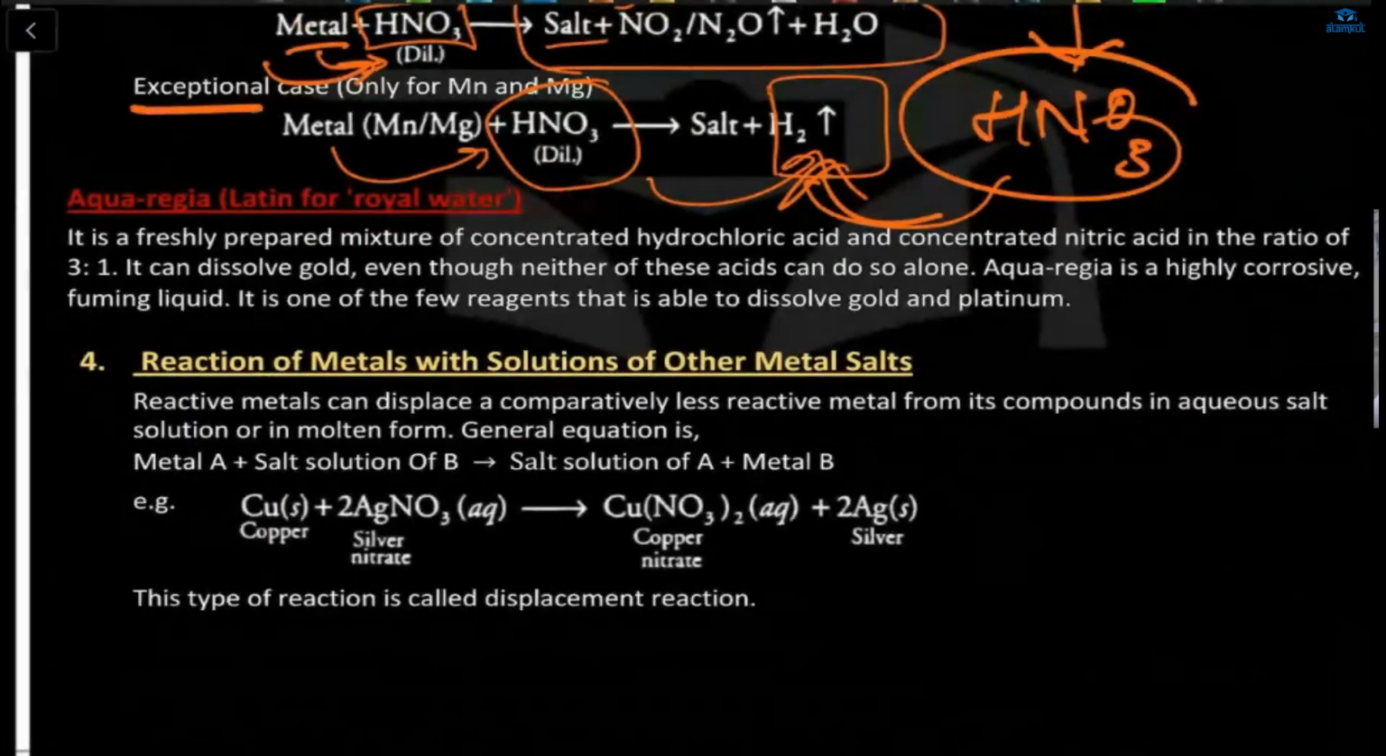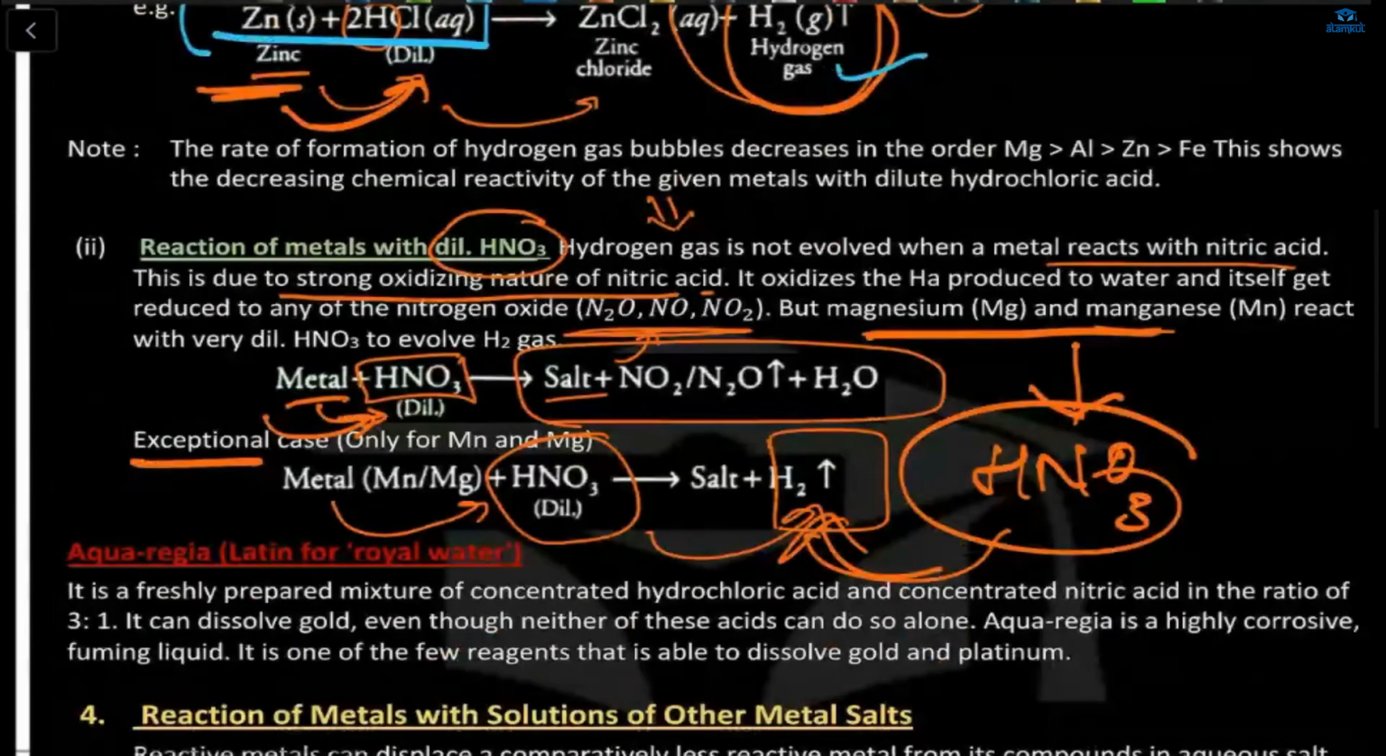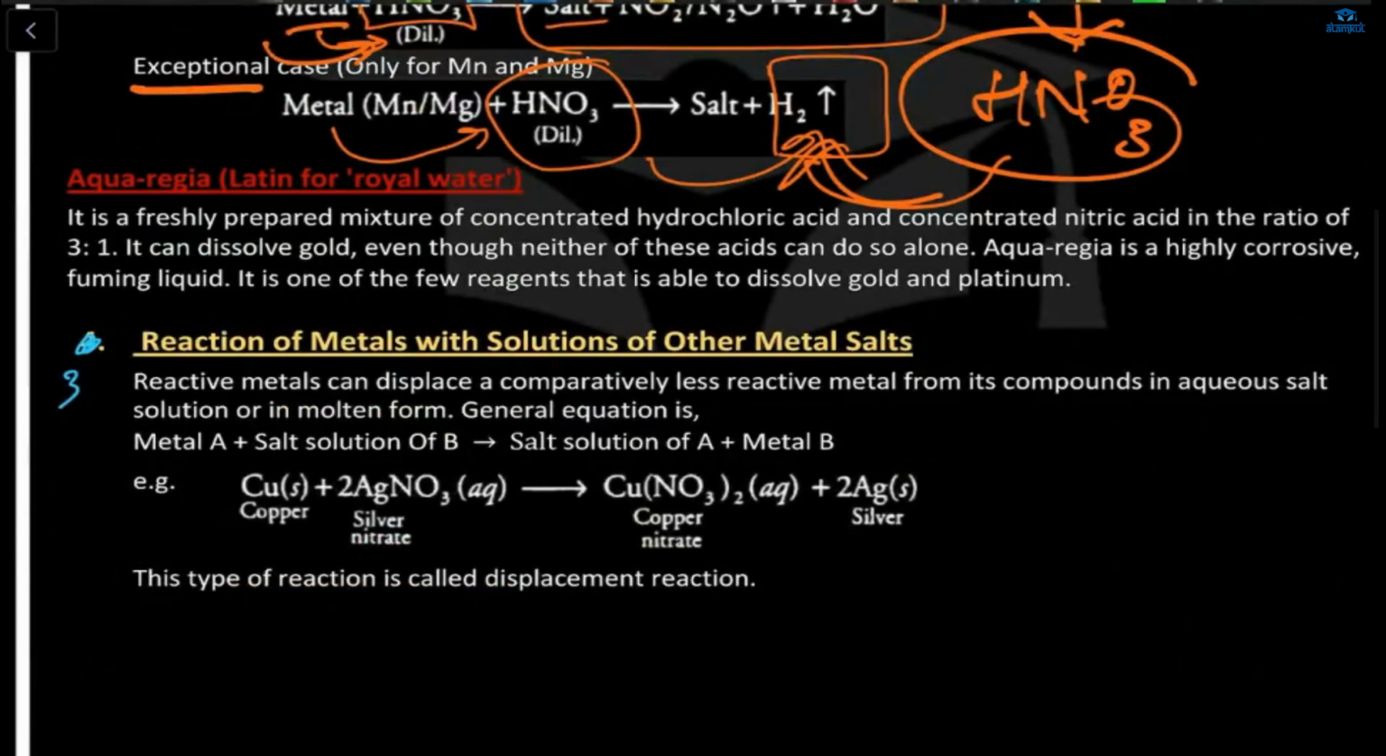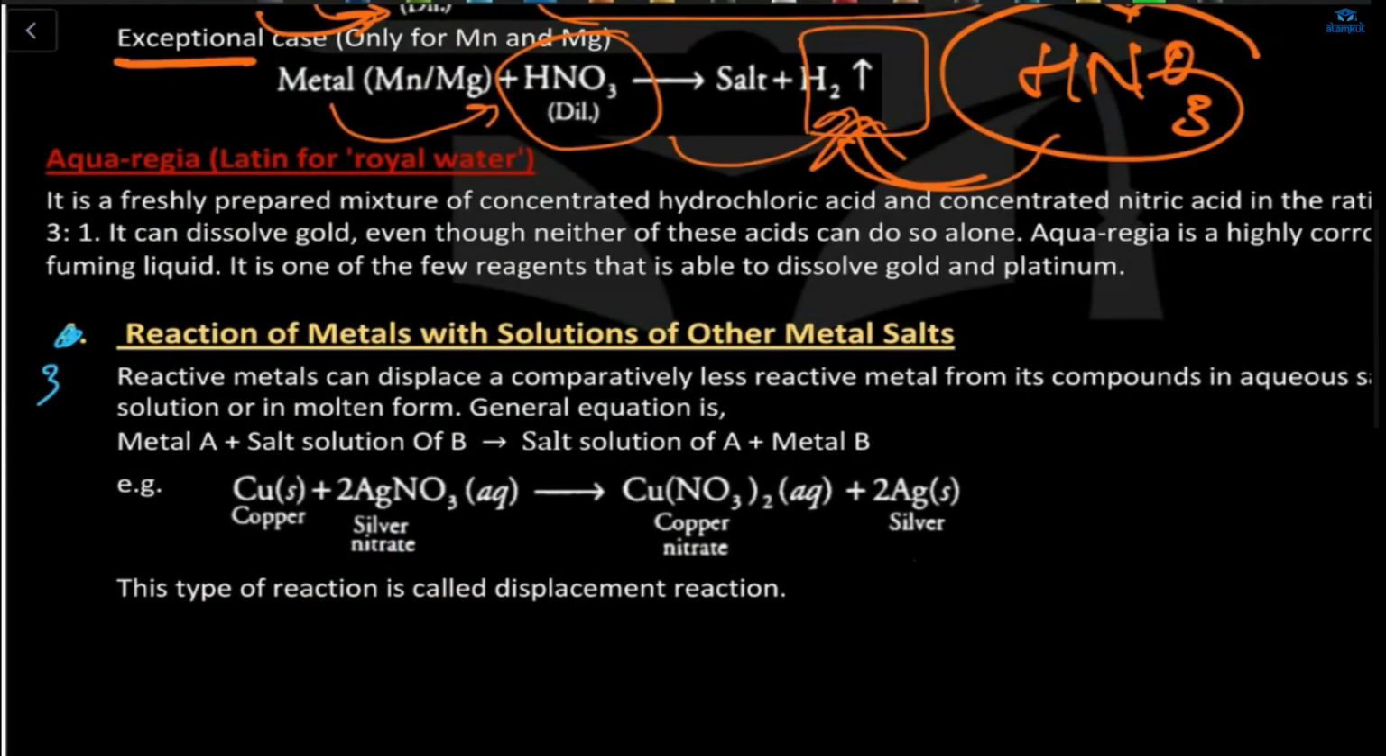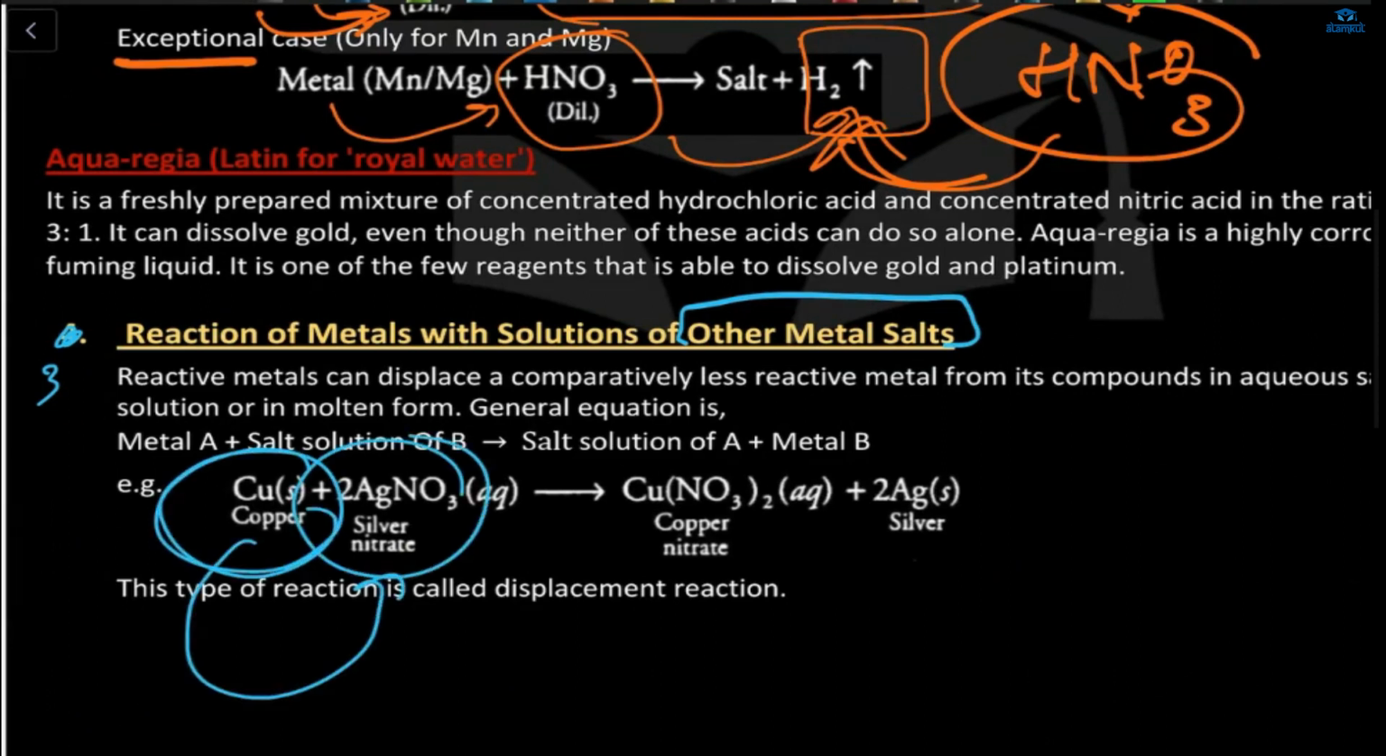Okay. And this one is what? This is the third one. The reaction of metal with solutions of other metals. So when the reaction of metal is happening with the solution of another metal, what is the meaning of solution? Here Ag and NO3 means this is silver nitrate. This is a solution, right? This is not a metal. This is a solution. So when a metal is combining with a solution, what will it form?